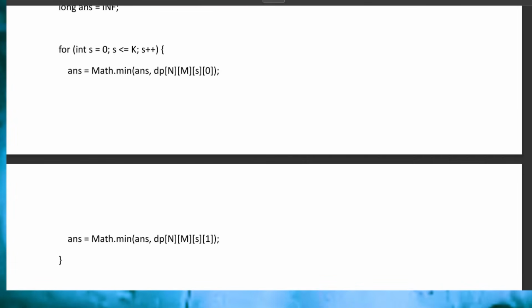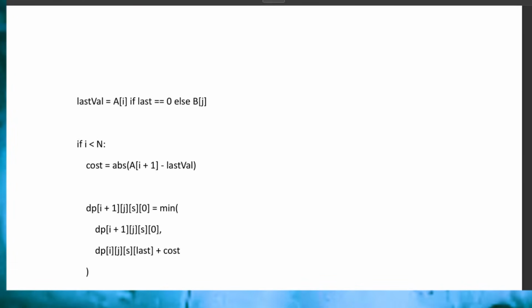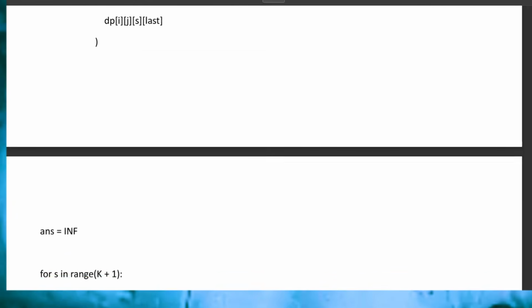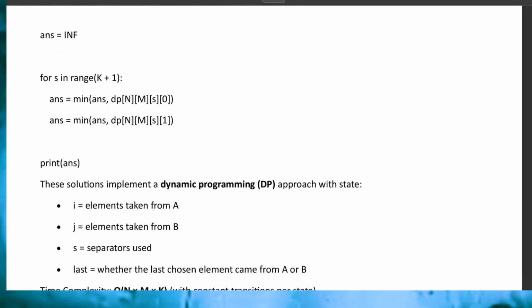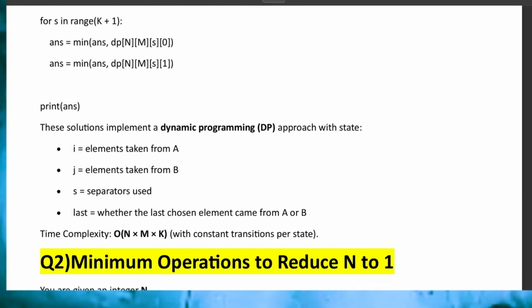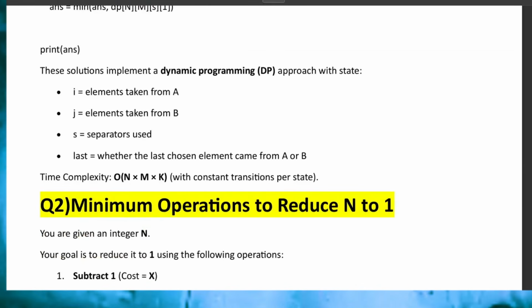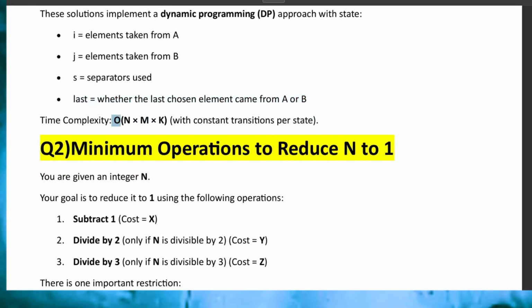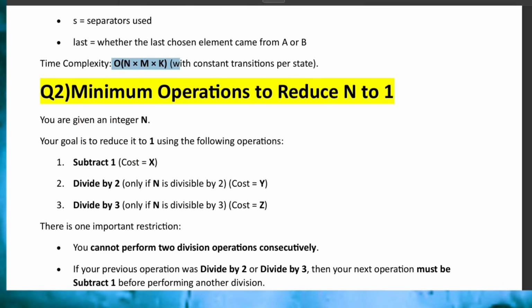Now let me briefly discuss the second coding question. Again saying, friends, if you need a detailed answer for this, you can comment here. I will try to upload a video according to this. So this was the approach I have used here: implemented by dynamic approach, with state i elements taken from a and j elements taken from b, s separator used, and whether the last chosen element came from a or b. And this is the time complexity for this. Time complexity plays a critical role in passing all the test cases. Must comment how many test cases you were able to pass.